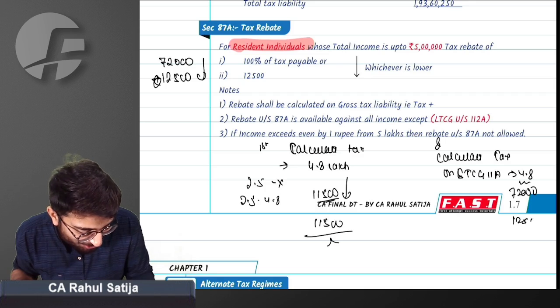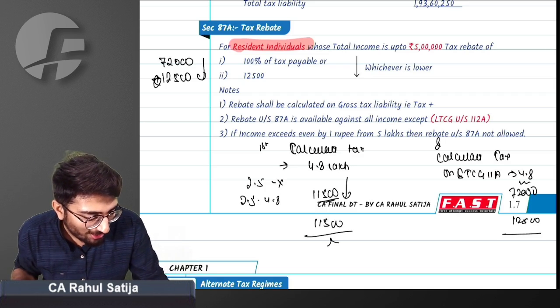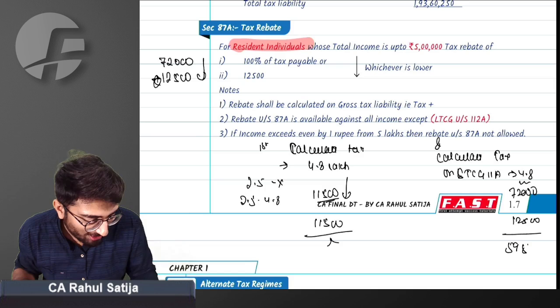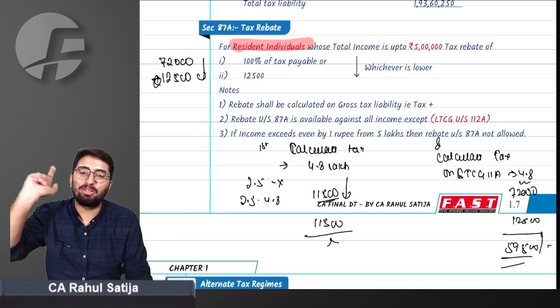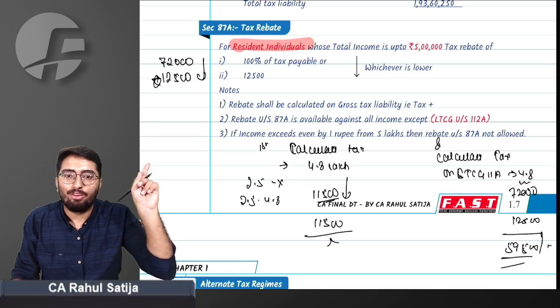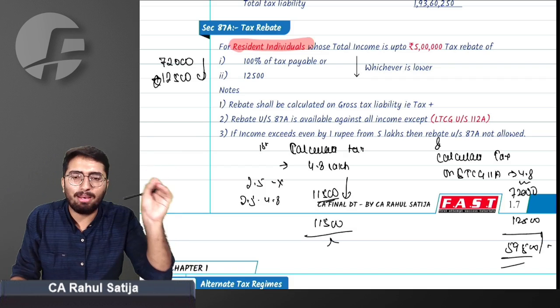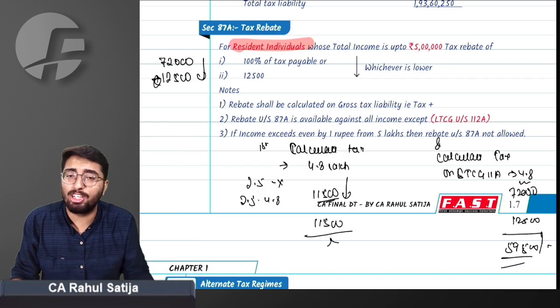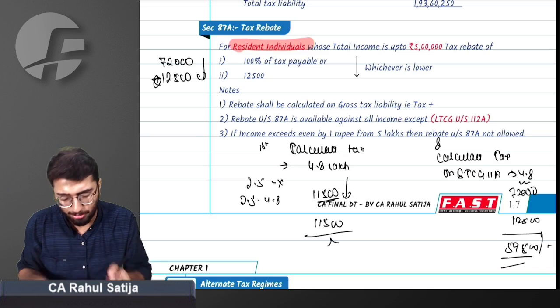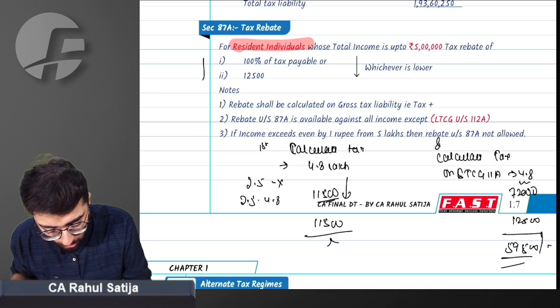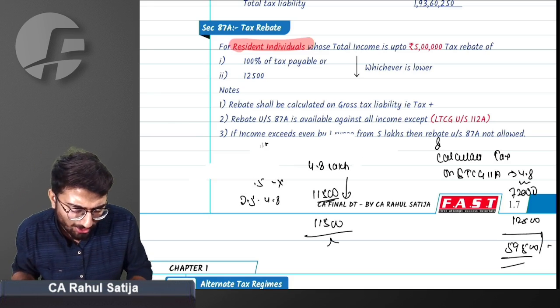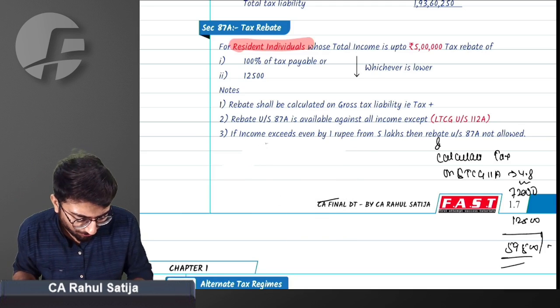So here the rebate will turn out to be a maximum of 12,500. Our tax liability turns out to be 59,500. Did you understand the difference between the two cases? In the case where we have only other income, or the case where we have only specially taxed income, that is how the rebate turns out. I hope you understand what this lower implies and how tax is calculated in these cases.